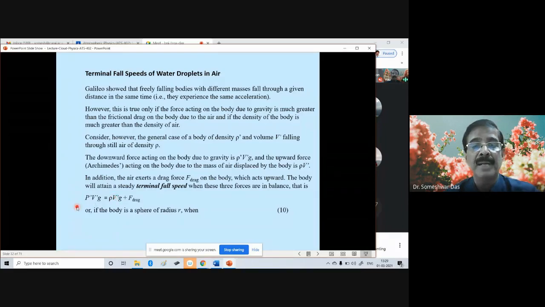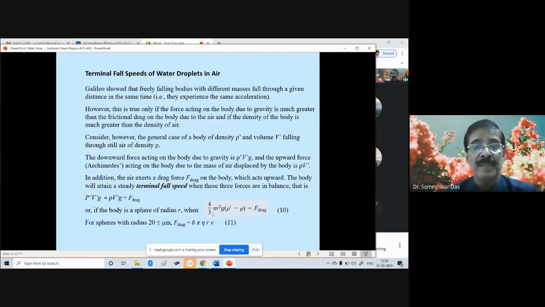If the body is a sphere of radius r, you can compute the drag force: F drag is equal to 4 by 3 pi r cubed, which is the volume of the water droplet, times g, times rho prime minus rho. That is the difference in density between the water droplet and the air. So that is the drag force acting upon the water droplet of radius r and density rho prime.